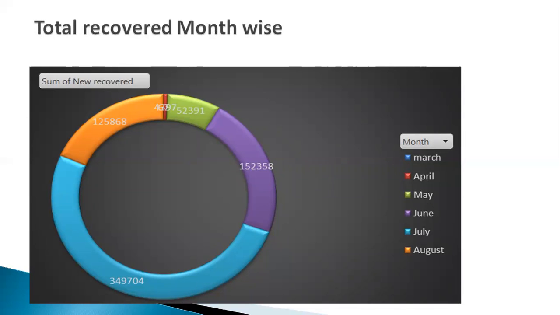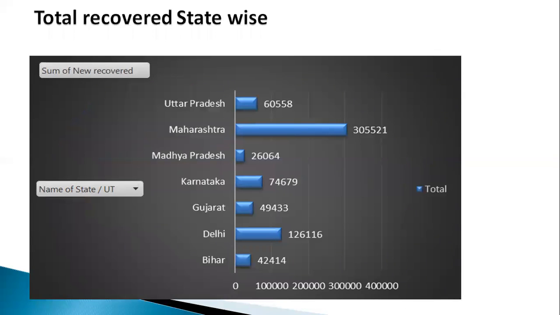This chart shows the recovery rate, total recovered month-wise. As we see, in July the recovery rate is larger as compared to other months. This is the recovery rate state-wise. In Maharashtra, the number of recovered patients is larger as compared to the other states.